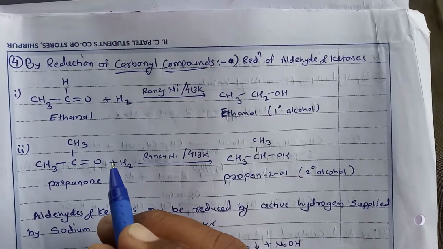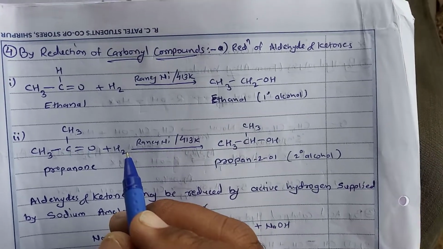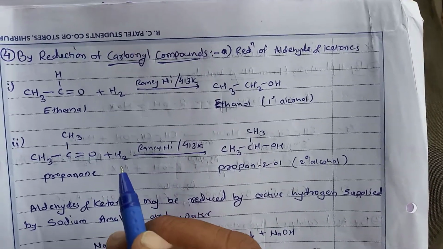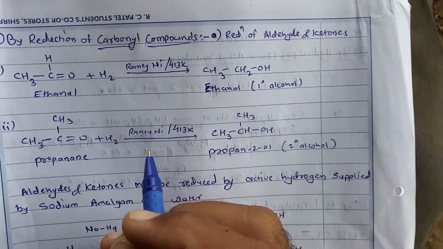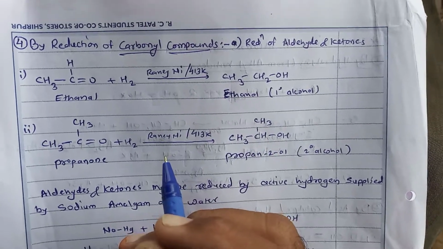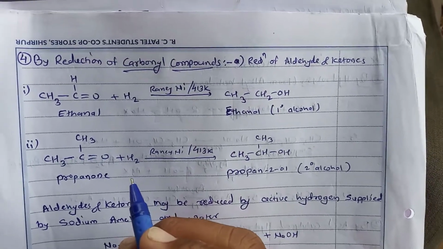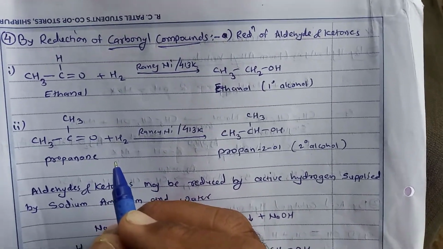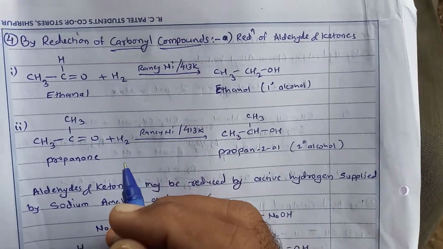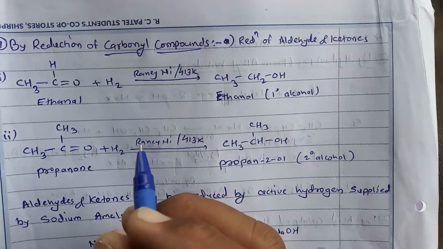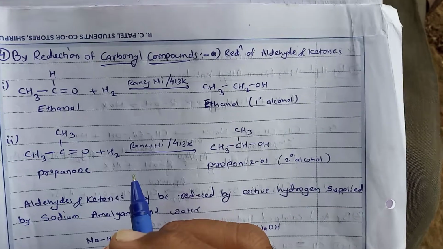Aldehydes can be easily reduced to primary alcohol, while ketones are easily reduced to secondary alcohols. Tertiary alcohols cannot be obtained by using this method. The first example is hydrogenation, which is carried out in presence of catalysts such as finely divided nickel, platinum or palladium.